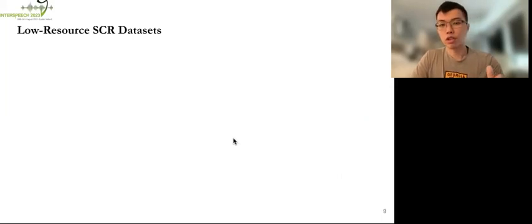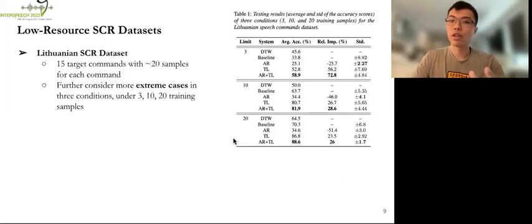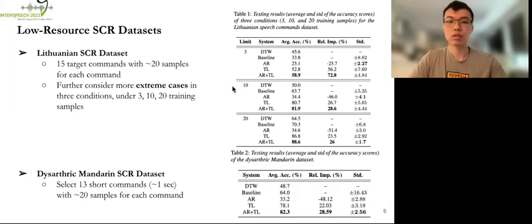Now we introduce the low-resource speech command recognition datasets we use in this work. First of all, the Lithuanian dataset, which consists of 15 target commands with around 20 samples for each command. We further consider more extreme cases, where we randomly select a smaller subset from the full dataset with only 3 samples and 10 samples per command.